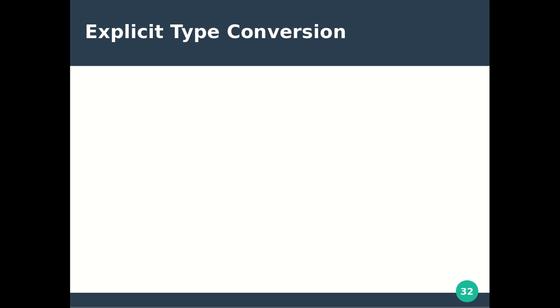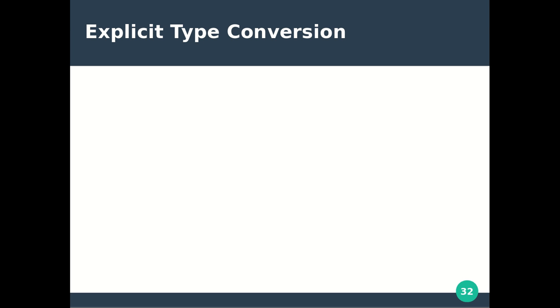Implicit type conversion is nothing but converting one data type to another without user involvement. Vice versa of implicit type conversion is explicit type conversion, where conversion is possible by using a function and with the user involvement.